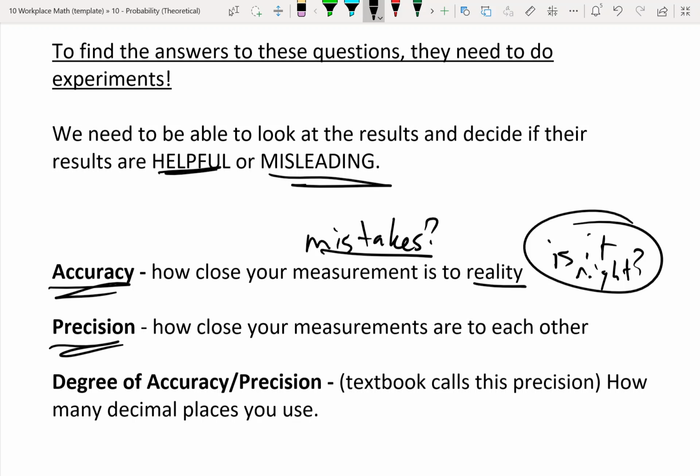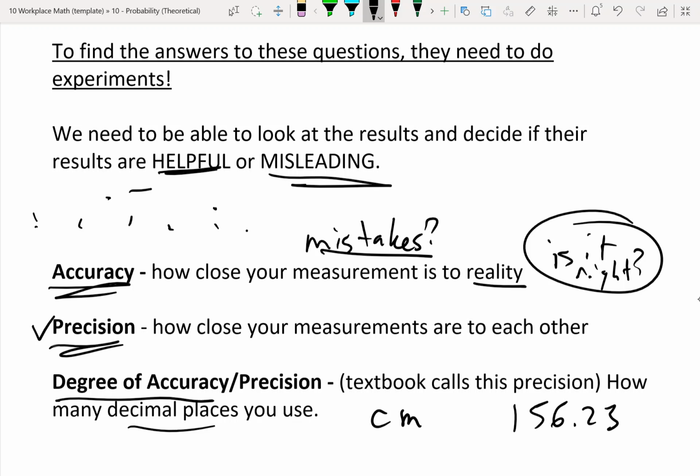Precision is when you do experiments, how precise are your results? So if we ask 100 people to do an experiment and they all get very, very similar results, that's precise. If you get results that are all over the place and very different, the results aren't very precise. The degree of accuracy, basically, when you're measuring answers, how many decimal places do you use? So for example, if I measure how tall are you, if everyone just measured in centimeters, that would be kind of like a low degree of accuracy. But if people measured their height to like 5 decimal places, so like, oh, I'm 156.253 centimeters, whatever, that would be a higher degree of accuracy because I'm using more decimal places.